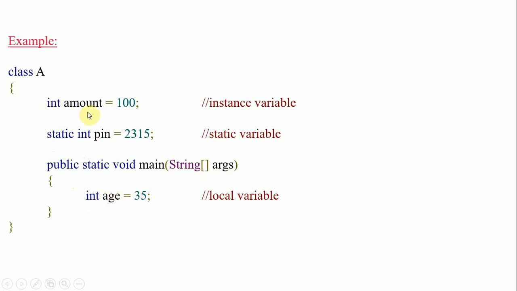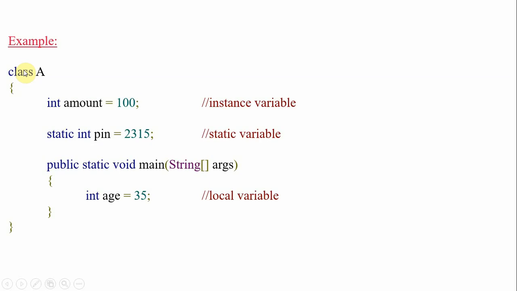Int is a data type, amount is a variable name, and 100 is a literal, so we are assigning a value to amount. Static is a keyword, int is a data type, pin is a variable name, and we assign the value 2315. Again, int age is a data type and variable name with the value 35.